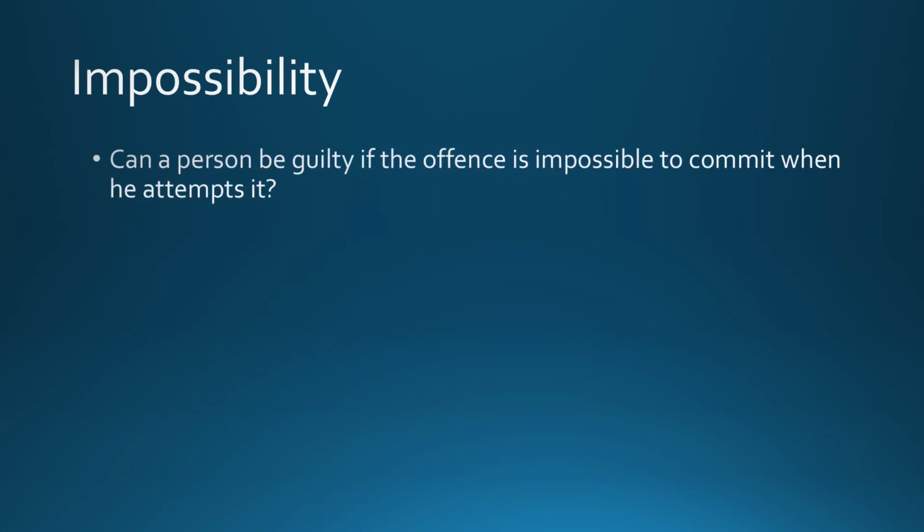So the last thing we're going to cover is what happens if the defendant attempts to commit a crime, but the crime he intends to commit is impossible to do. So for example, trying to kill somebody who you don't know is already dead. So that is the example I've discussed there.